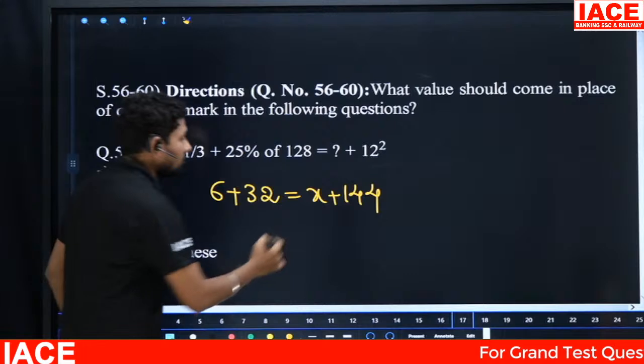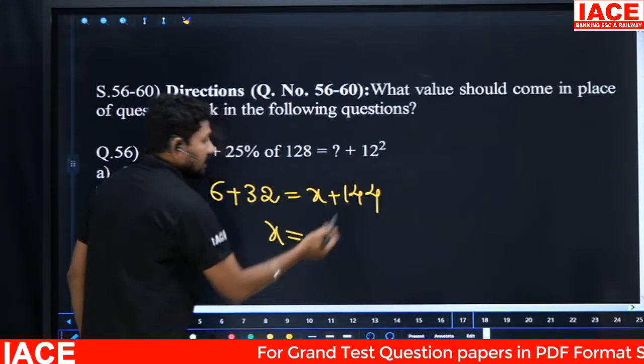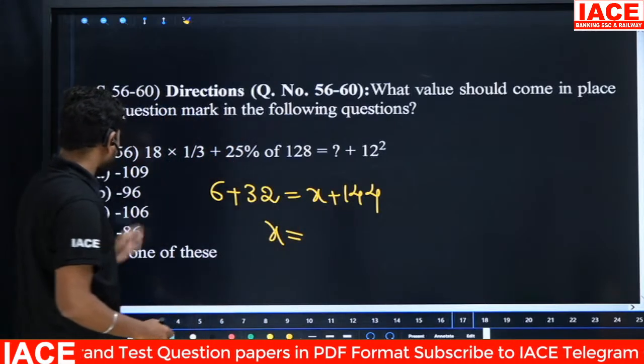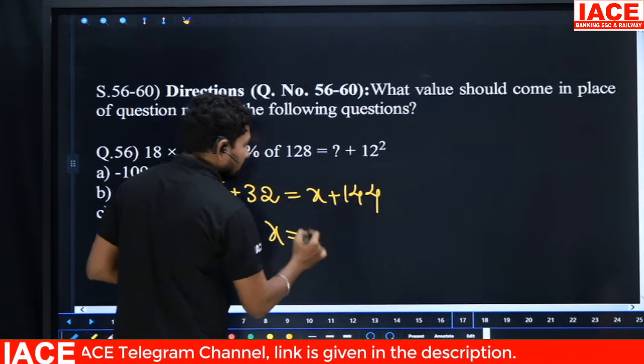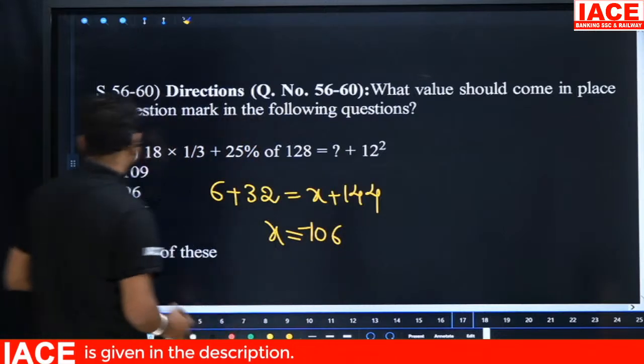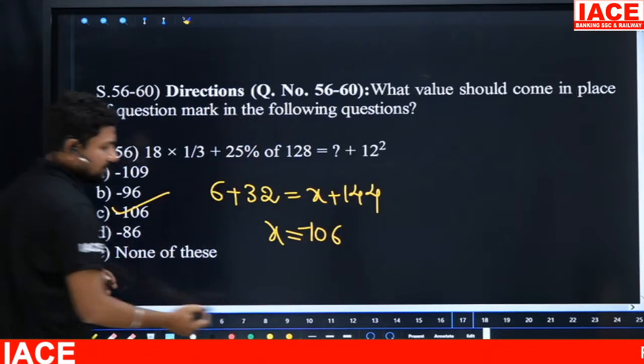38 we are going to remove from the x. Then here x value you will get a negative value. Then all the options are also negative. Then 38 removing from the 144, 144 is removing, it becomes minus 106. Then our option is C. It is a simple simplification.